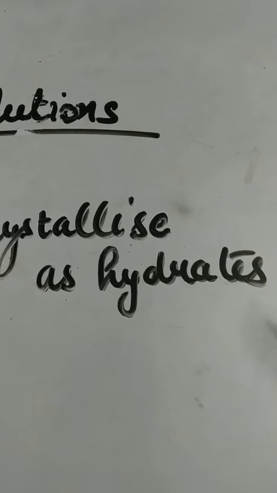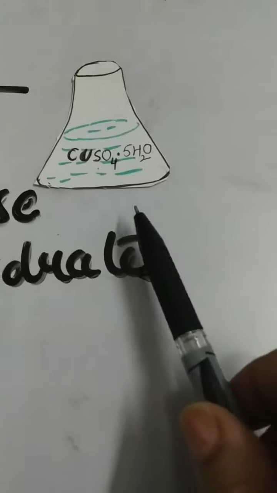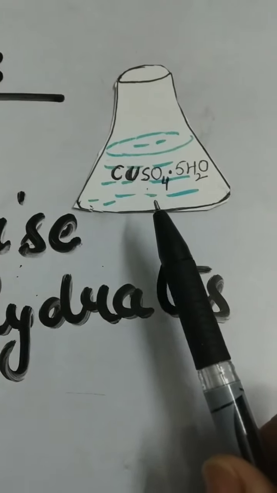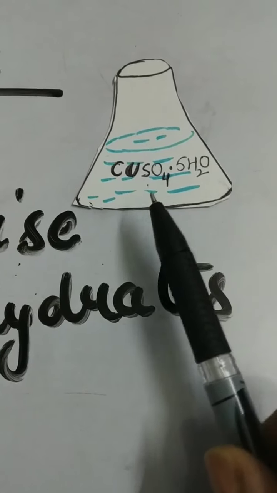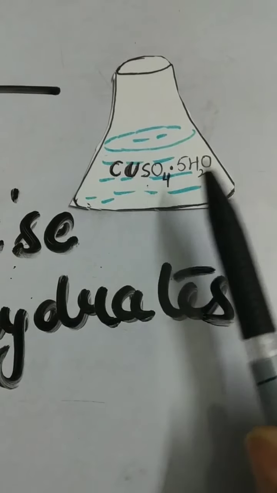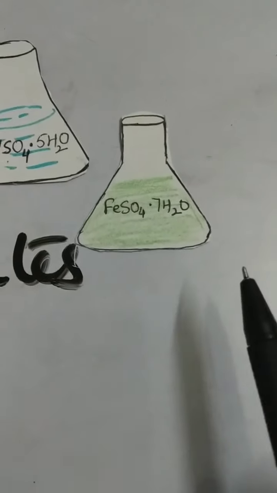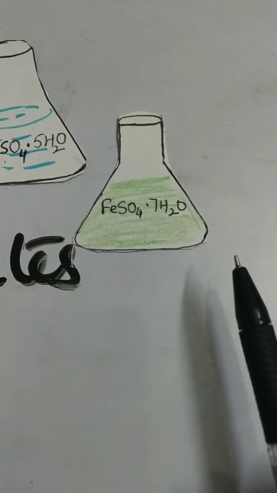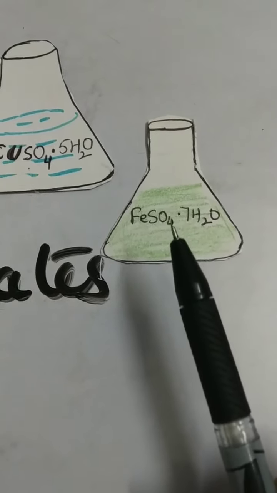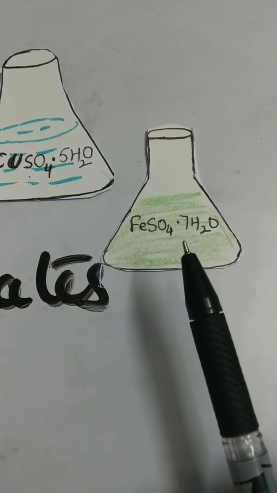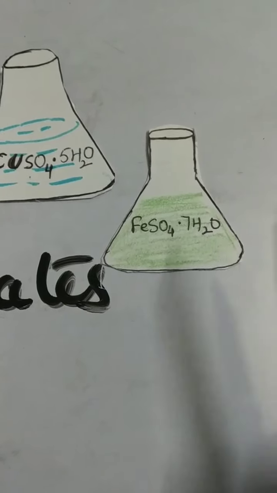For example, copper sulfate pentahydrate, copper 2 sulfate, then iron 2 sulfate, iron sulfate heptahydrate.